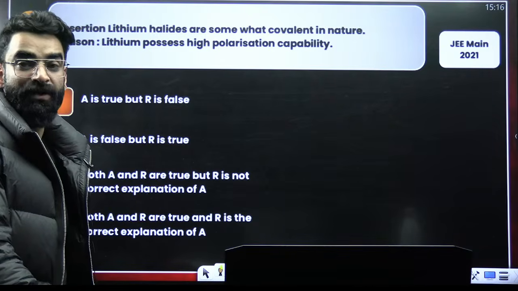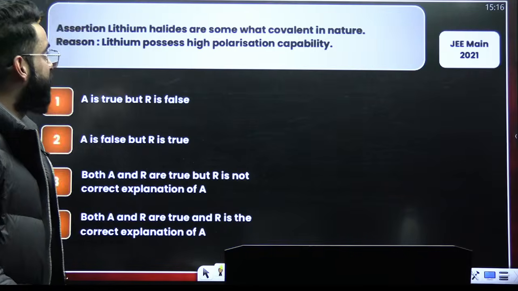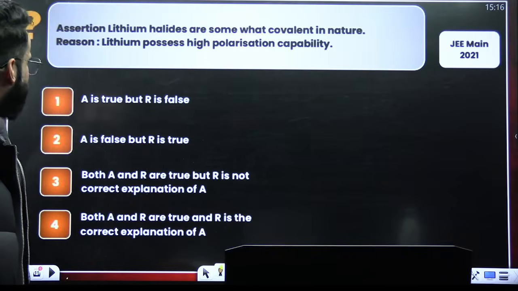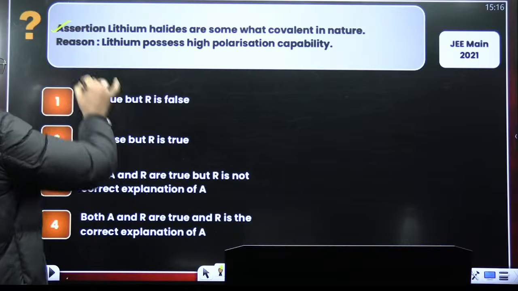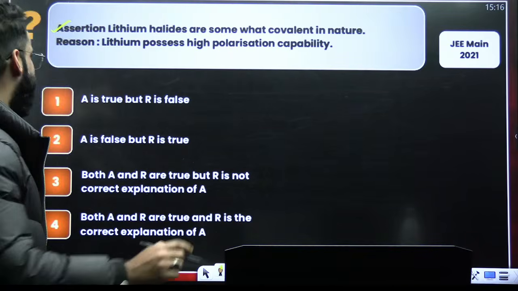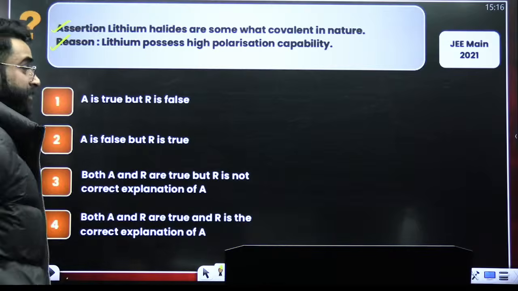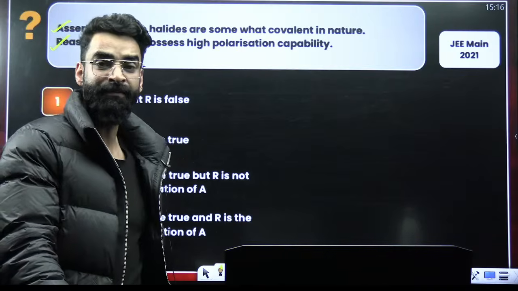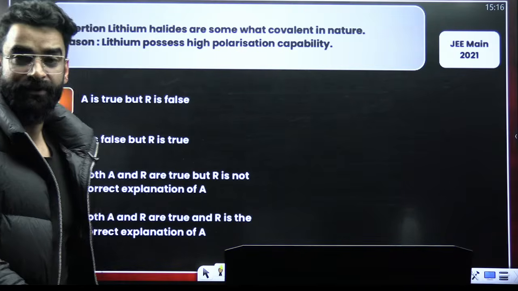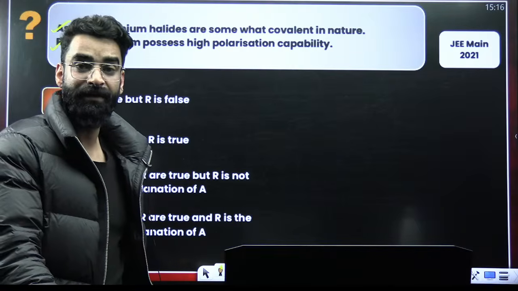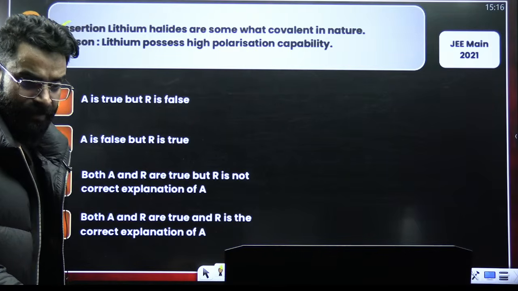Because of the smaller size of lithium, absolutely, its halides will be somewhat covalent in nature. So it's a correct statement, right? Lithium possesses high polarization capability. Absolutely, the reason is also correct. Because of the smaller size of lithium, it possesses high polarizing power, due to which its halides will be covalent, right? So assertion is right.